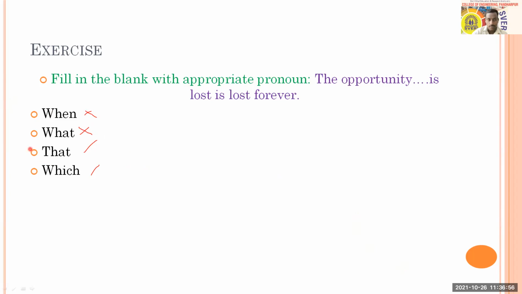You have to think between C and D. Here, what is your noun? Your noun is opportunity. Pragati is also with option which. For non-living things we use which. Therefore option D, which, is the answer for this question. You can't go for option C.